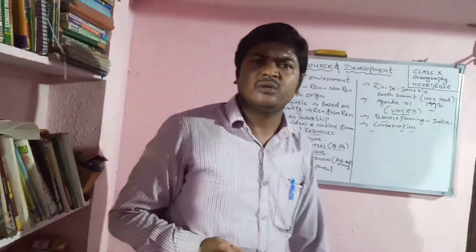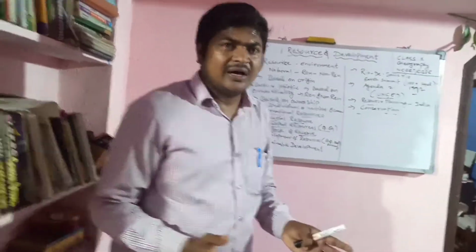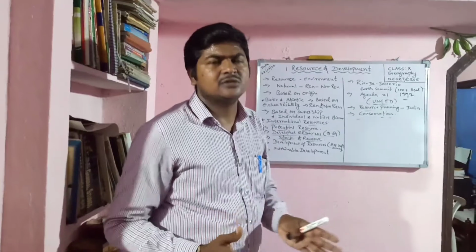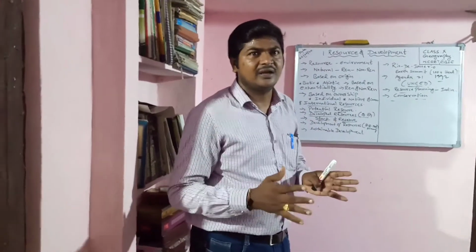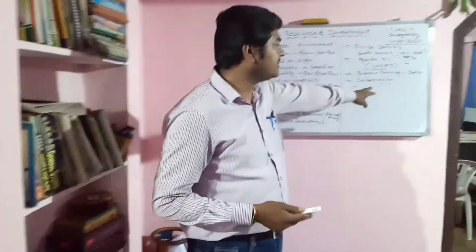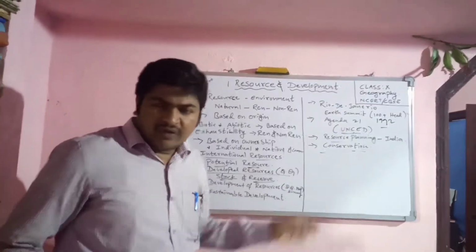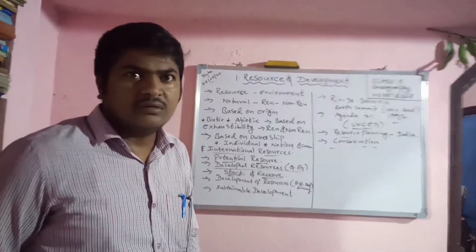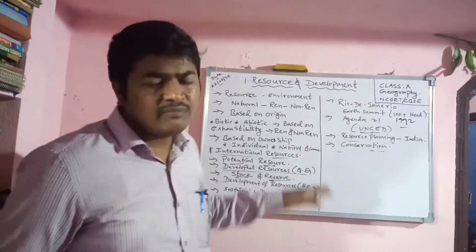The government is also taking so many steps for that. Mainly for sustainable development, they are using renewable resources, mainly solar energy, wind energy, hydro energy and tidal energy. Now the government is giving priority to that. For which purpose? Conservation. If we conserve the resources, then that leads to sustainable development. Conservation is a very important step, in our hands only.